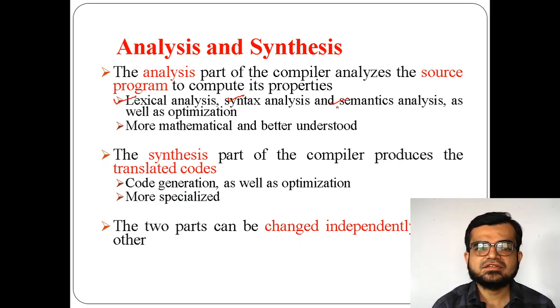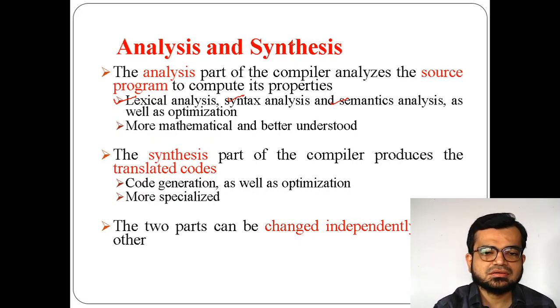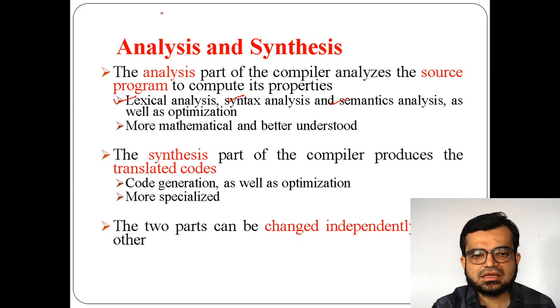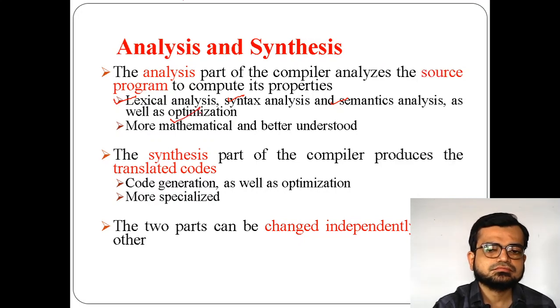As well as that, you may consider optimization. This optimization is not the optimization done after generating object code. This optimization means that before converting into object code, if there is a need for optimization, then that optimization is considered part of this analysis phase.